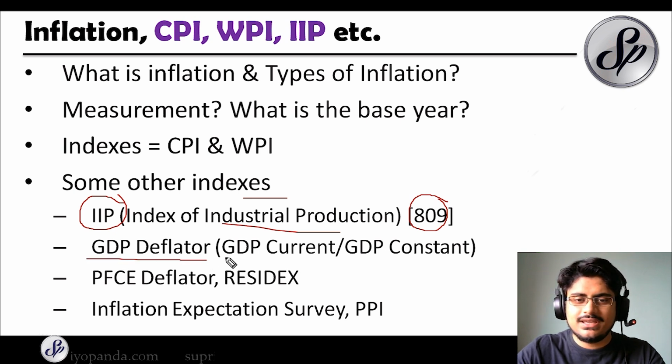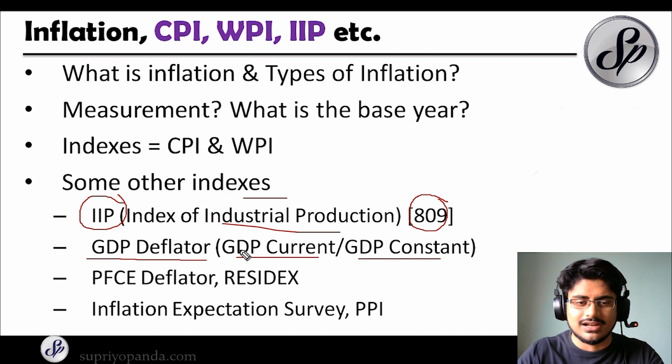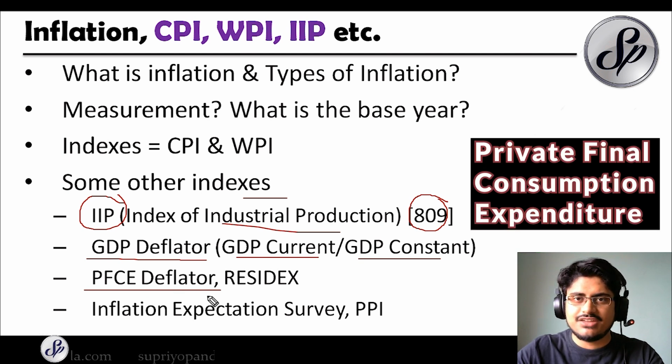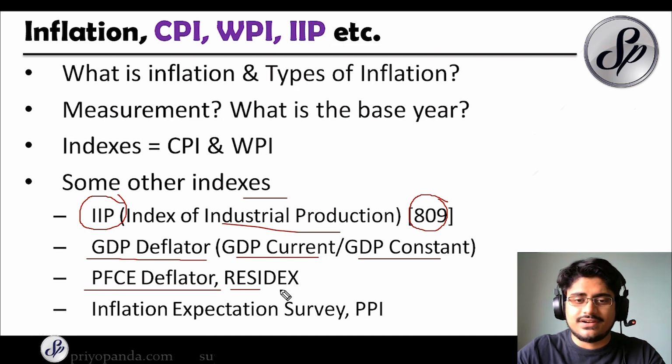So the GDP at current prices divided by the GDP at constant prices gives you the GDP deflator, and it actually helps us arrive, from the GDP calculations, at the current inflation level. But in India it is not much used. And you also have the PFCE deflator. This is sometimes used. PFCE means private final consumption expenditure. So that's another metric. Then you have the Residex index. Now this is also something that is sometimes asked.